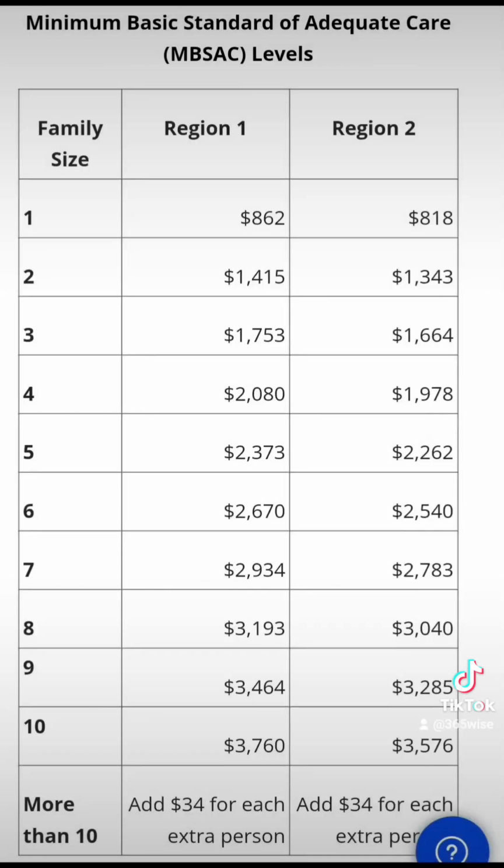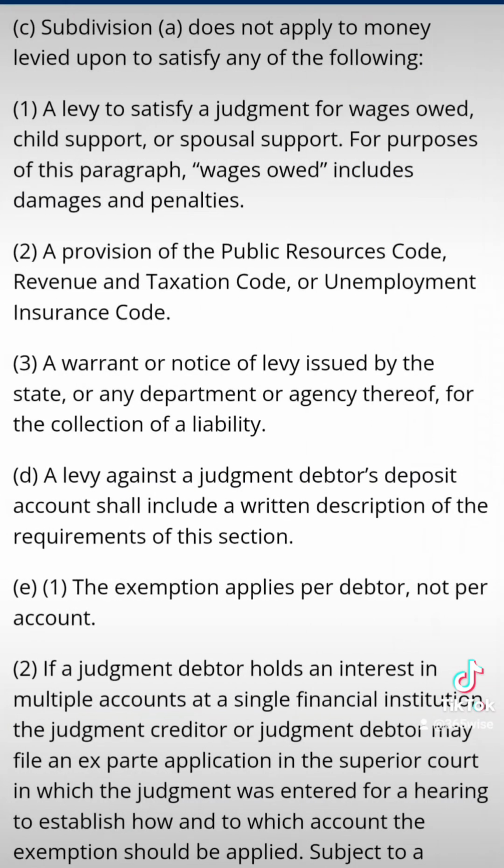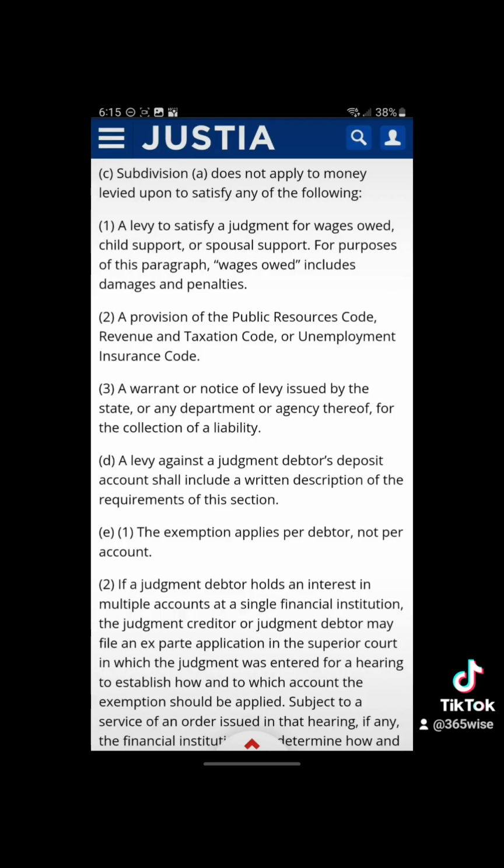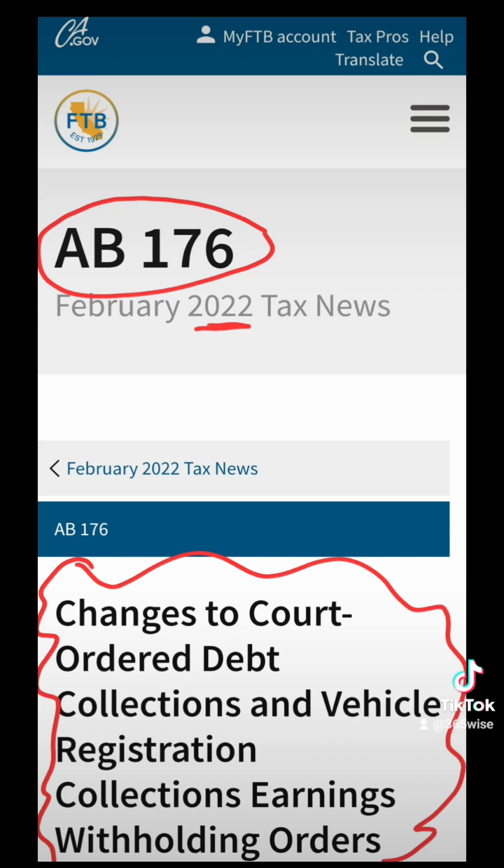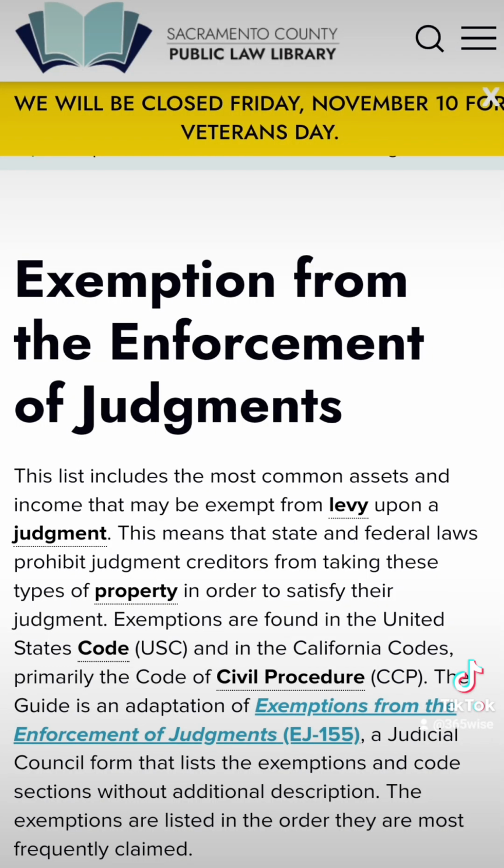So if you meet all of these minimum basic standards of adequate care levels and none of the following apply, by which you can be levied or the judgment enforced, and your bank takes the money anyway, know that they're not in compliance with this rule through Assembly Bill 176, or like you saw earlier, the code, right? And you need to notify them that they're not in compliance, and they need to annually update their policies and procedures to be in compliance.